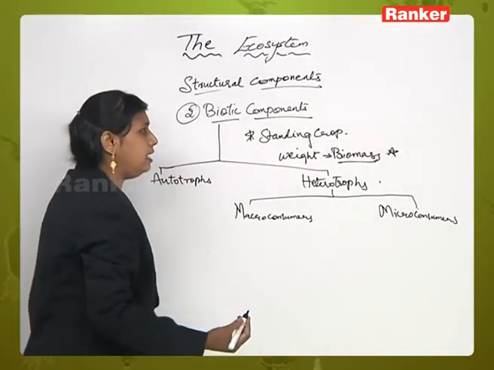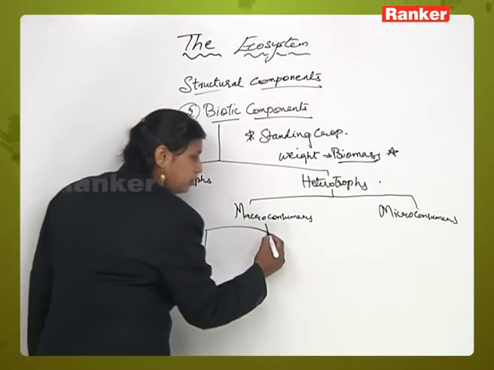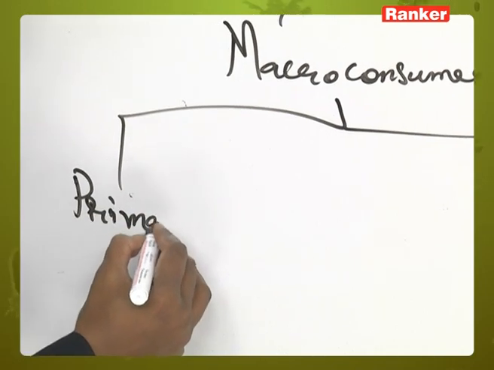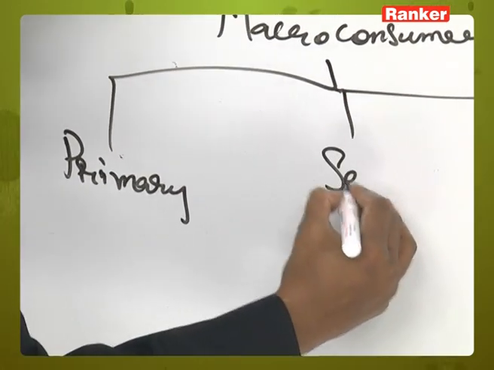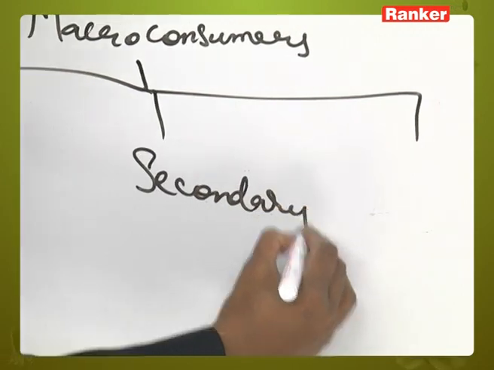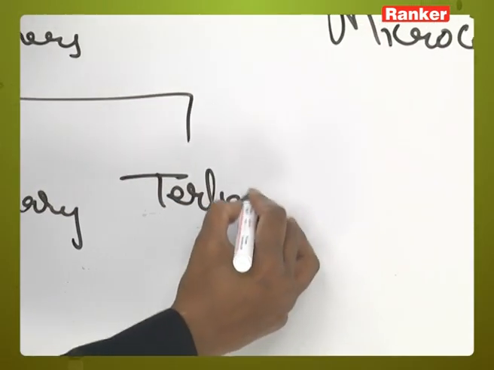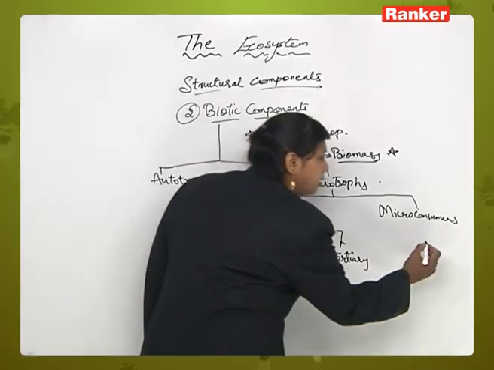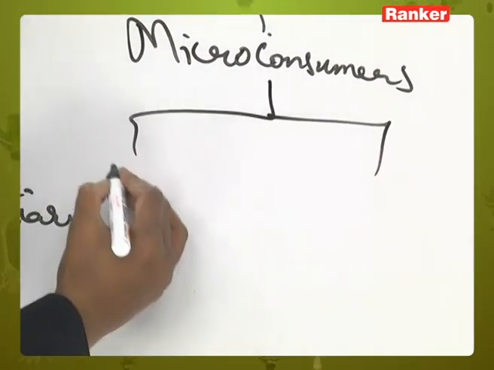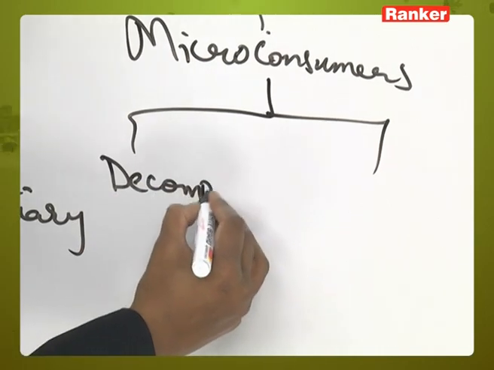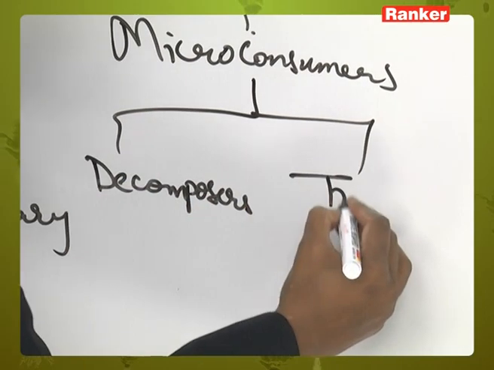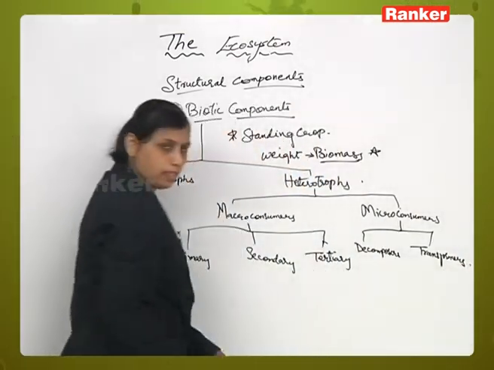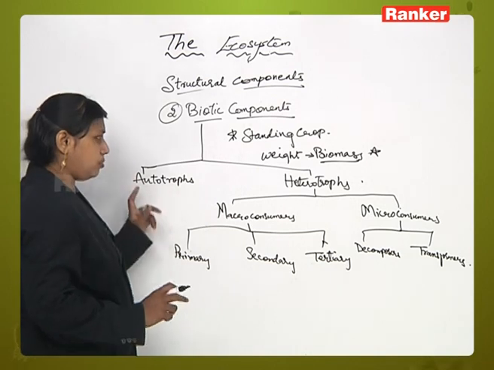These macro consumers are divided into three types: primary, secondary and tertiary. And these micro consumers are divided into two types: decomposers and transformers. Okay, this will also fetch you some questions.